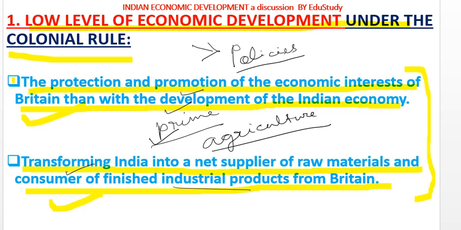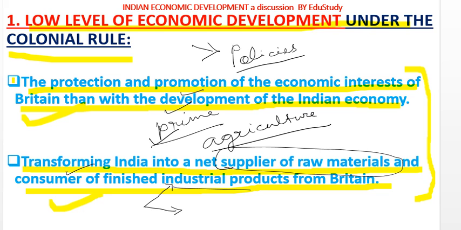Then after the starting of the British rule, India became the supplier of raw materials. Only raw materials were produced here as a result of agriculture. And there was a huge demand in the Indian economy for finished products, and that demand was met by the products that were imported from Britain.